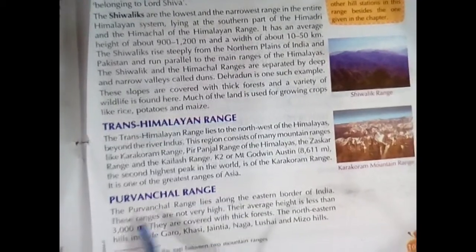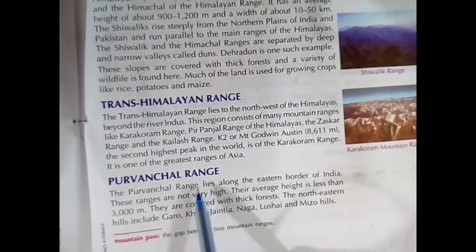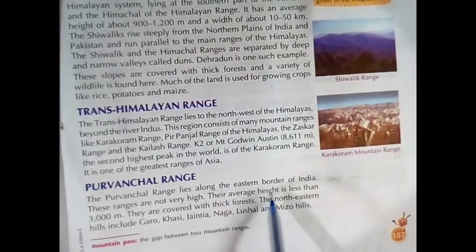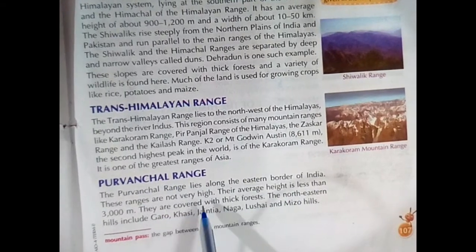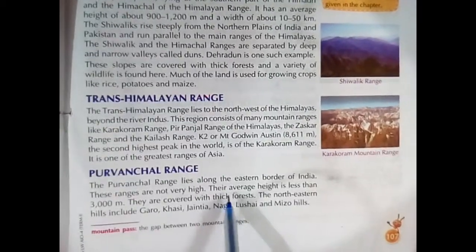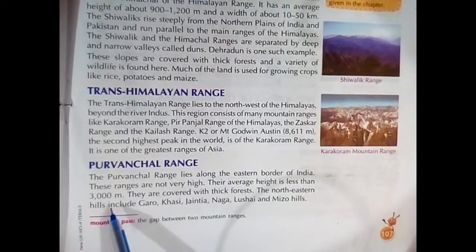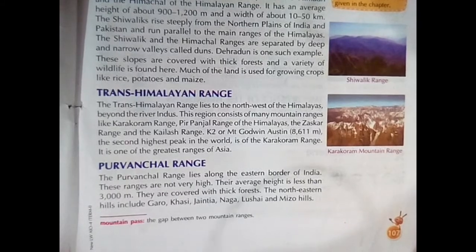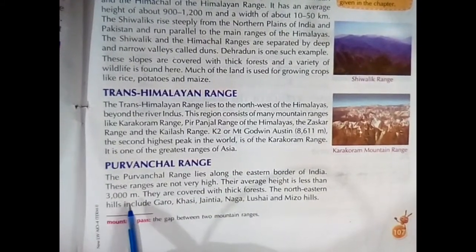Now, Purvanchal range. This is not very high. Purvanchal range lies along the eastern border of India. These ranges are not very high. Their average height is less than 3,000 meters.